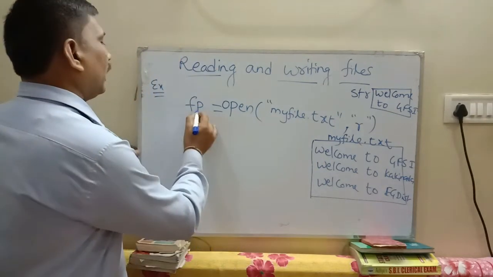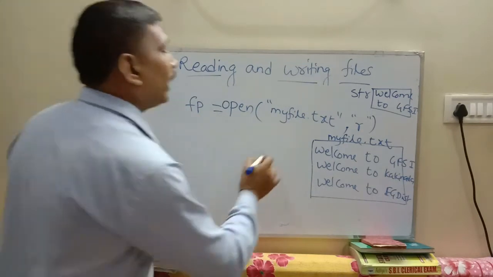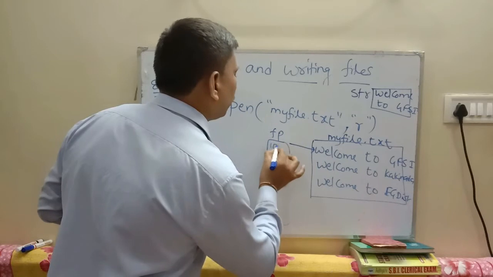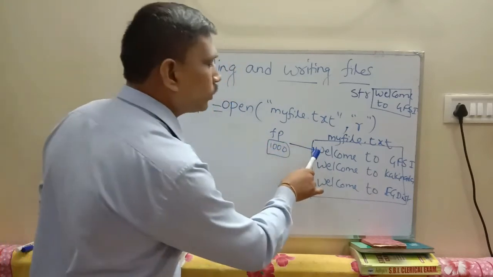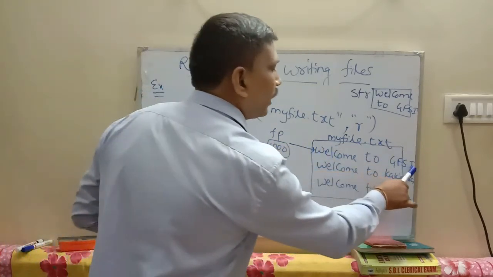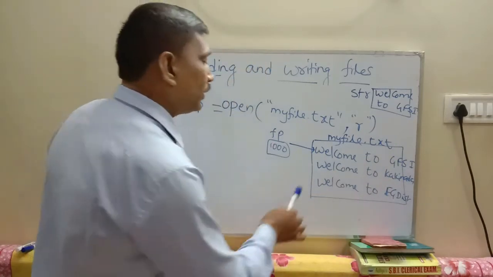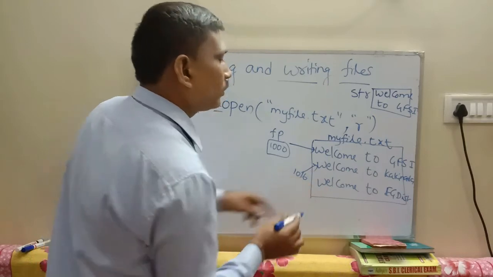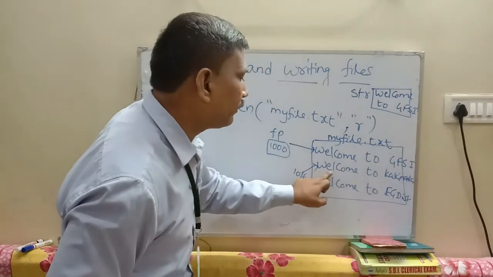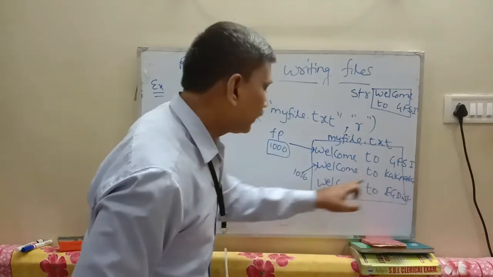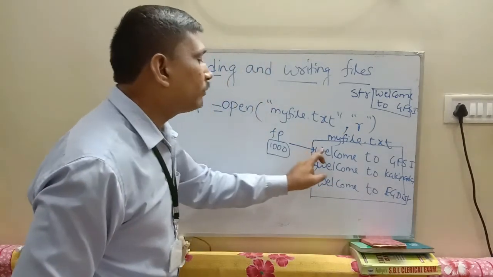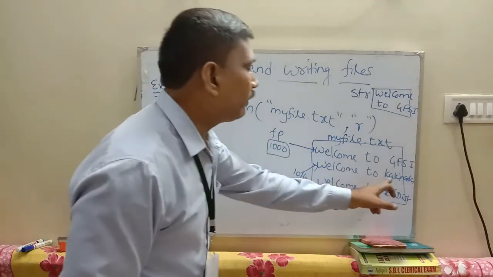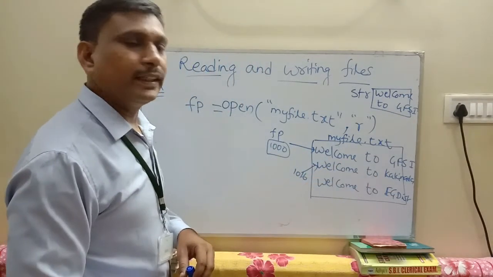So the file pointer is already created. This file pointer indicates, suppose fp, memory location 1000. This one is 1001, 1002, 1003 and so on, up to 1015, then 1016, 17, 18 and so on, like that. So it increases by 1 byte each time.